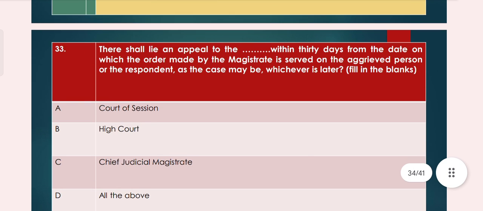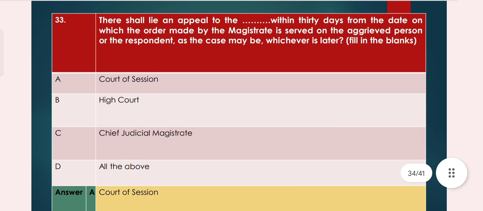Now question number 33. There shall lie an appeal to the dash within 30 days from the date on which the order made by the magistrate is served on the aggrieved person or the respondent, as the case may be, whichever is later. So option A, Court of Session. Option B, High Court. Option C, Chief Judicial Magistrate. Option D, all of the above. So option A, Court of Session, is the right answer.